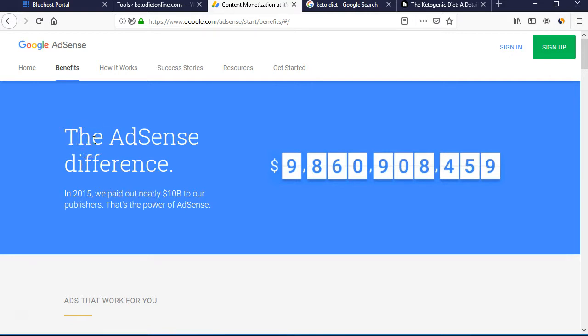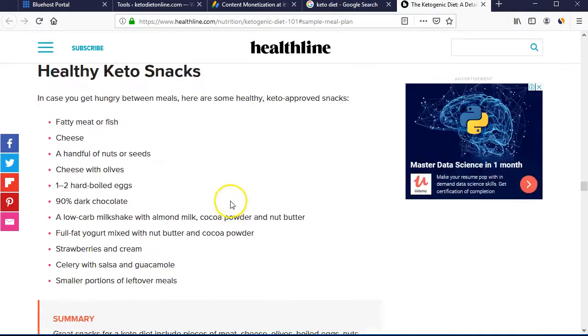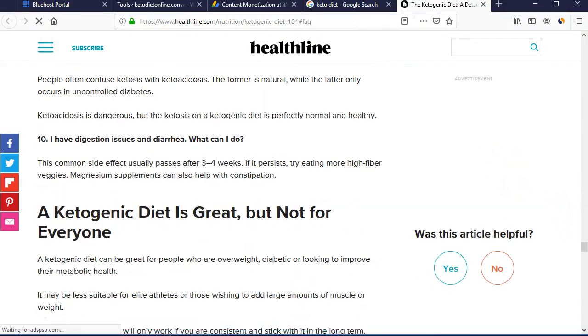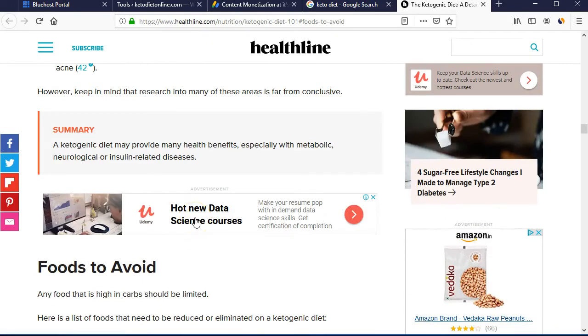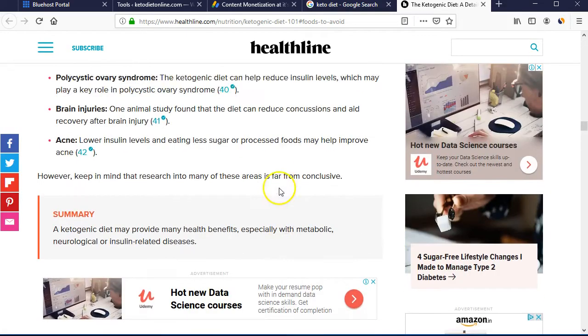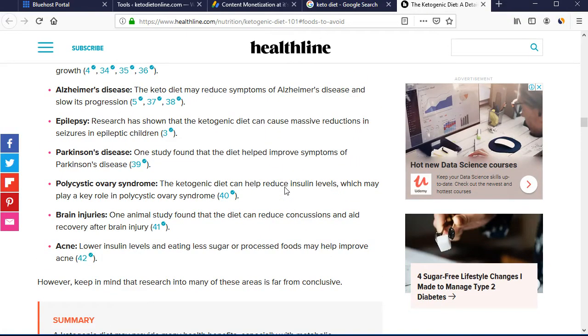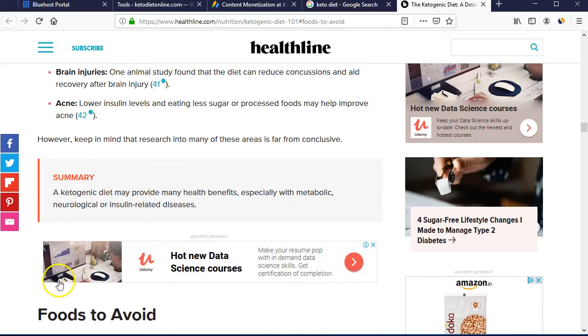Google will regularly display ads to the traffic that lands on your page, like when we landed on this page and saw the ads of Udemy and Amazon.in. They are promoting through Google AdSense, and if someone clicks on these, they might receive more commission from Google AdSense. There are two kinds of payment: CPC, that is cost per click, and CPM, that is cost per impression. Per 1,000 impressions Google pays them $1, and based on clicks they pay through the cost per click method. They get some good earnings.